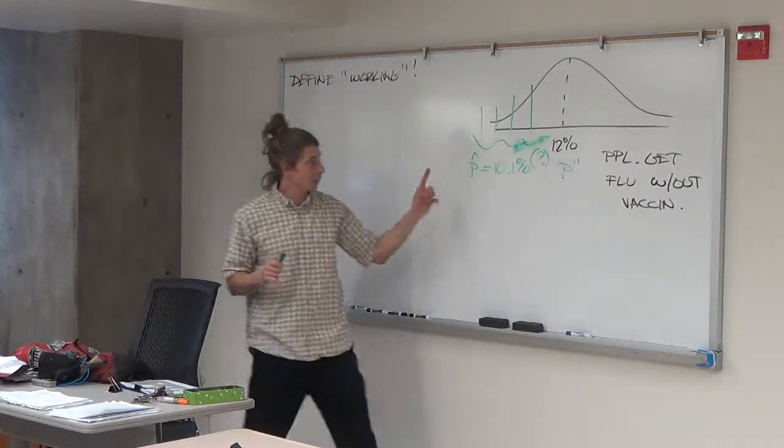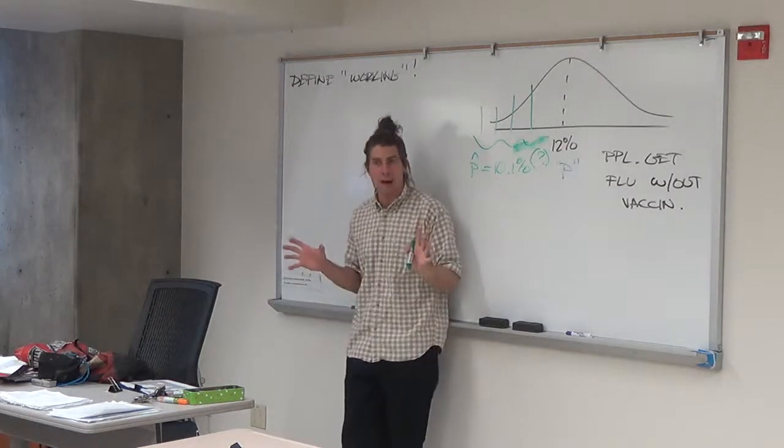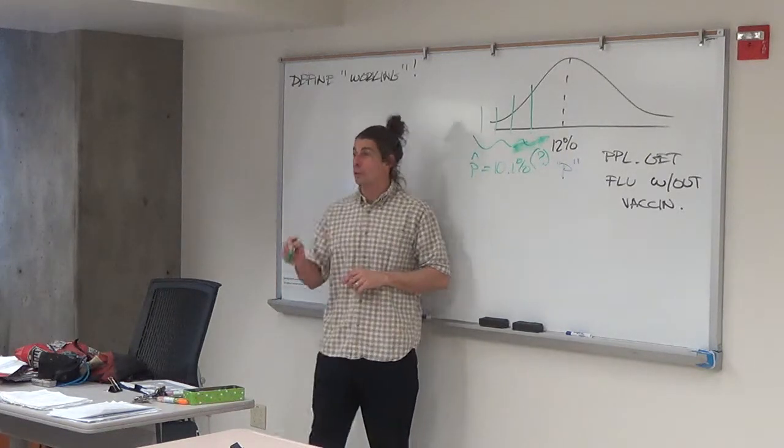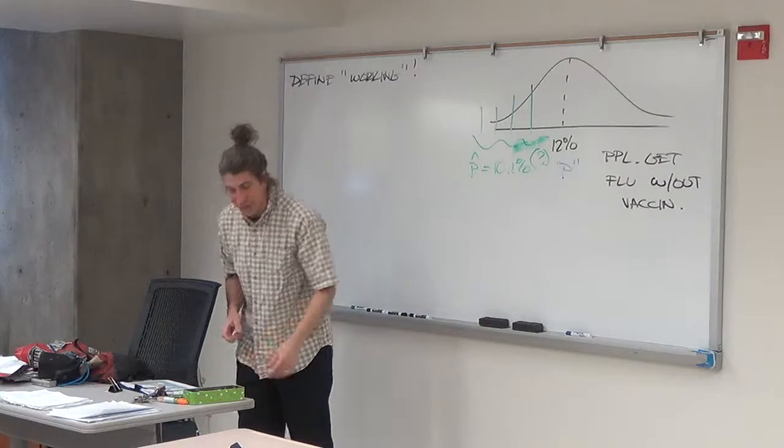Deciding. Because that little p-hat value carries a big p-value. And the big p-value tells us whether or not it's an outlier. And that'll tell us whether or not we think the flu vaccine is working. So the question is, have we decided?